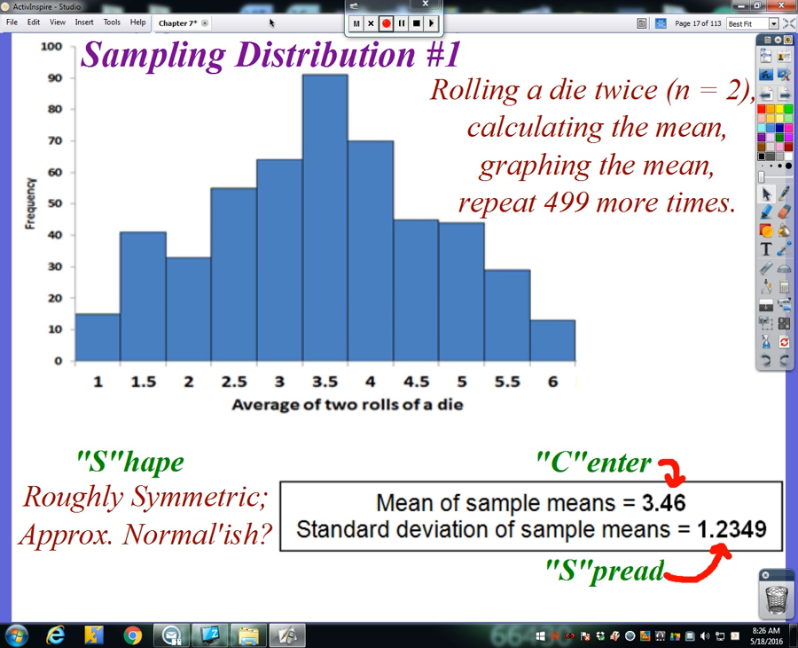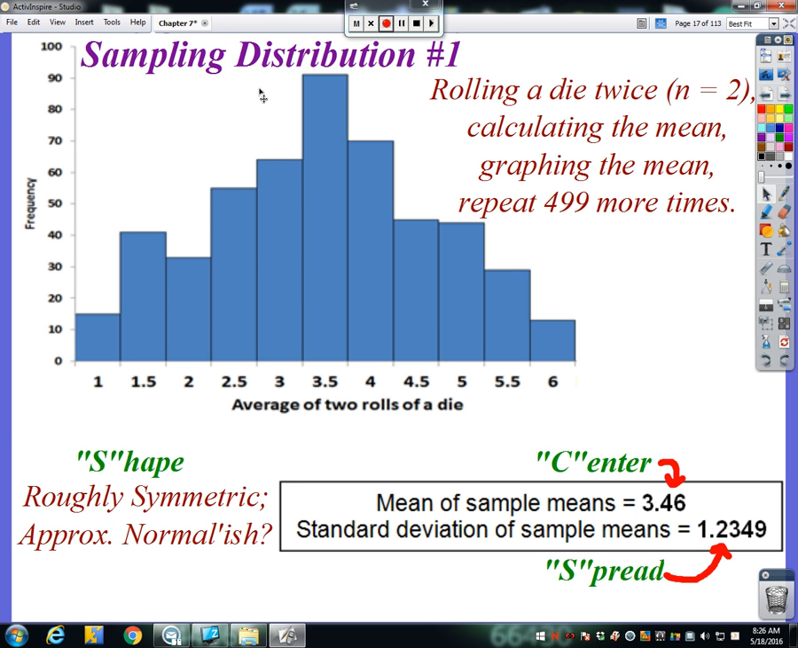But now let's say for our first sampling distribution that I roll a die twice. So I'm looking at sample sizes of 2 here, and I calculate the mean, and I graph the mean, and then repeat rolling that die twice 499 more times. Okay? So again, how many times could I theoretically roll a die twice and calculate a mean? Well, really there is no population size of a die. So, I mean, I could be doing this till the day I die, and the day you die, and the day your grandkids die, and this video is just getting really depressing talking about all this stuff.